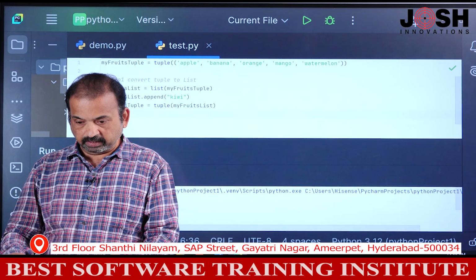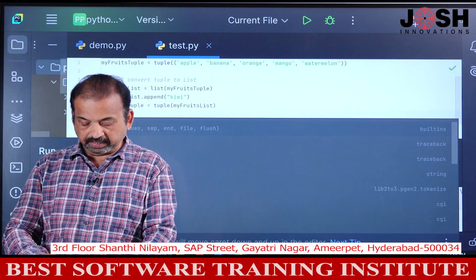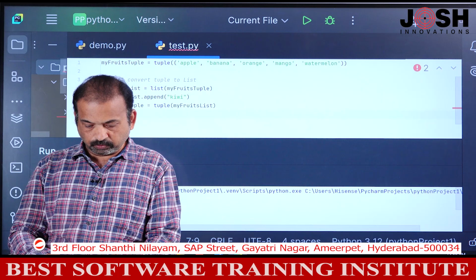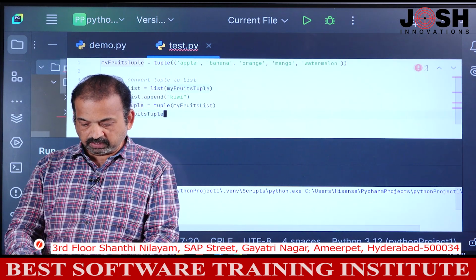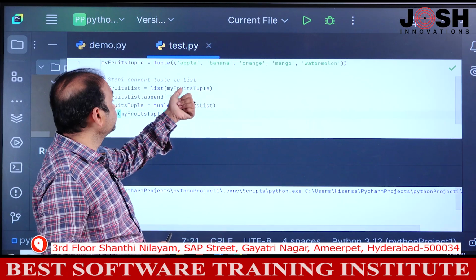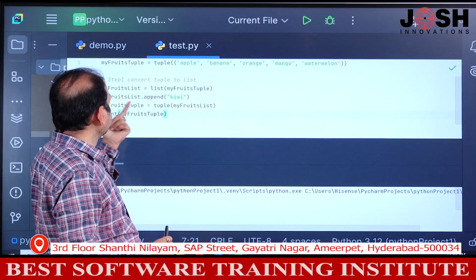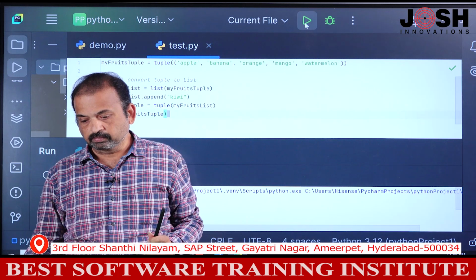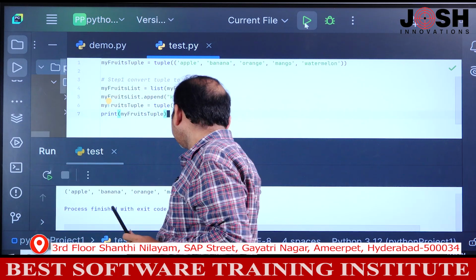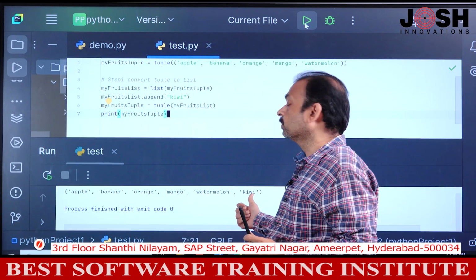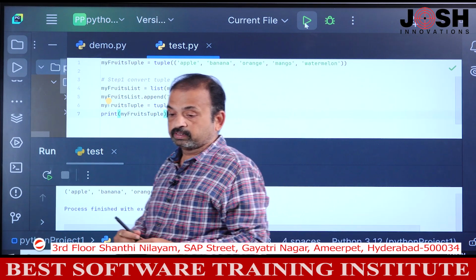Okay, right. Now what I will do, I will print this my fruits tuple. See, initially we have only until watermelon. Now kiwi is added where? In the list. And again I convert to tuple. Now when you run this program, see here, even kiwi is added. See here, apple, banana, orange, mango, watermelon and kiwi is also added to the tuple.